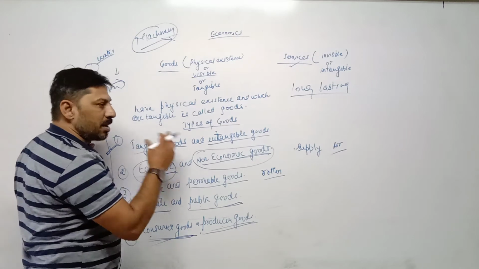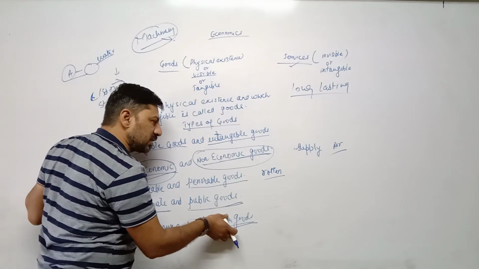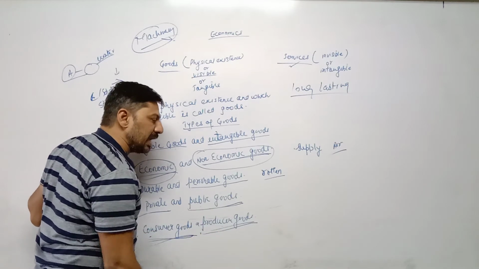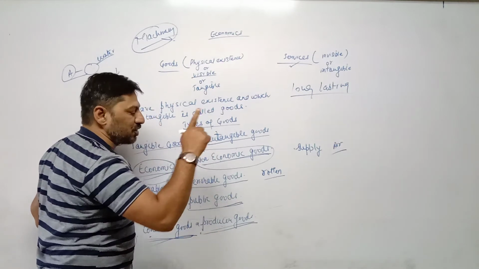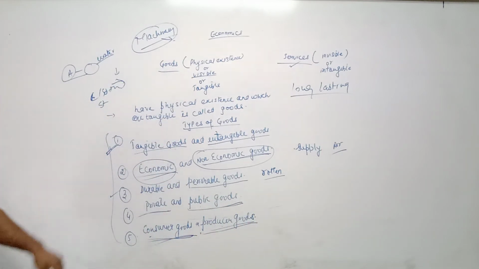These are demanded by producers for the production process. That's why it is called producer goods. In simple language, it is also known as intermediate goods, which we have done in national income also. So this is the completion of types of goods. So page number 12 and page number 13 is completed.